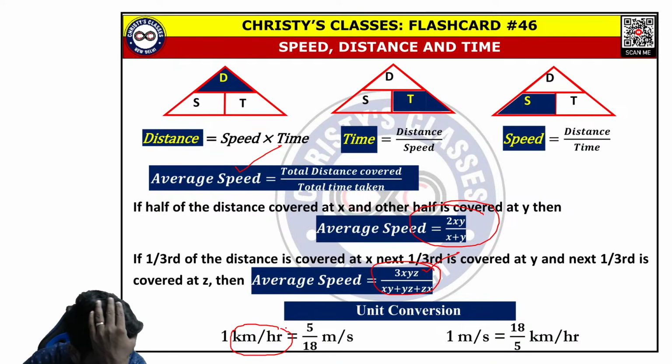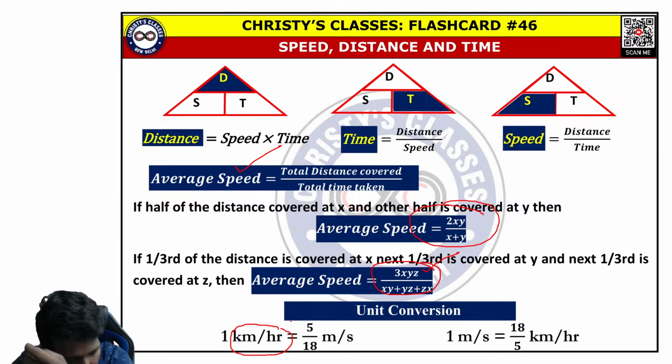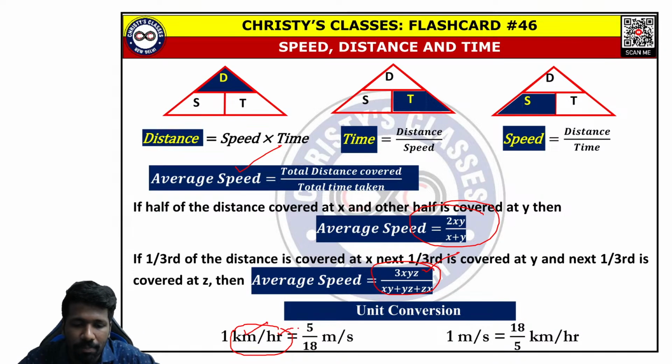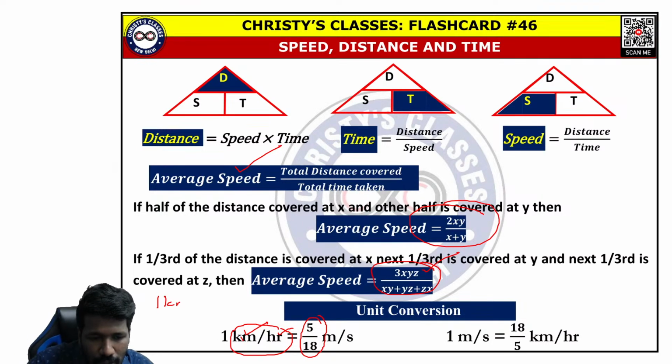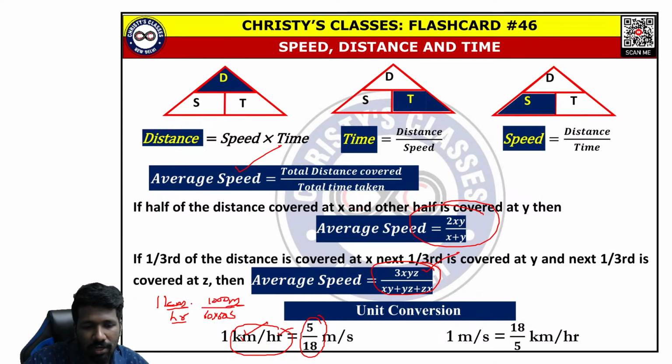How to convert units? It means how to convert kilometer per hour to meter per second. Either you can learn by heart the 5 by 18 factor. To convert kilometer per hour to meter per second, you can multiply by 5 by 18. Otherwise, why is it so? 1 kilometer per hour converted to meter per second means 1 kilometer is 1000 meter, 1 hour is 60 minutes and every minute is 60 seconds. So 60 into 60 seconds is 1 hour. This is the reason you are getting 5 by 18. When you cancel this, you are getting 5 by 18.